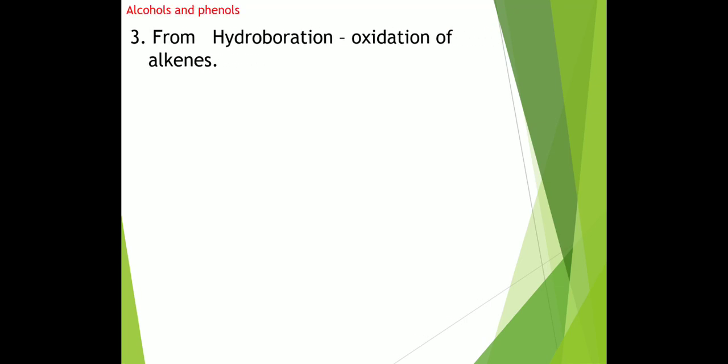Third method of preparation: hydroboration oxidation of alkenes. This is an important part. As we know, because of the hydration of alkenes, only ethyl alcohol is prepared as a primary alcohol, otherwise other alkenes give secondary or tertiary alcohols. But opposite to this, when alkenes undergo hydroboration and oxidation, they give primary alcohol, opposite of Markovnikov's rule.